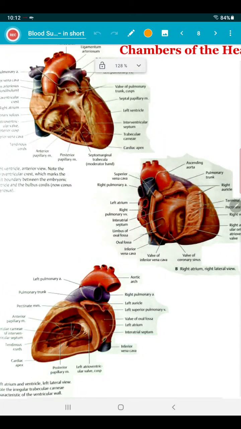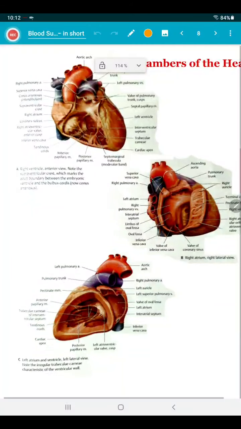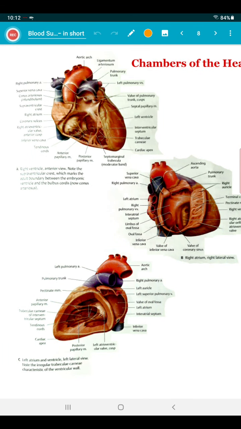And these are the chambers of the heart. I have added these pictures not for this topic but additionally, so that you can read on your own.